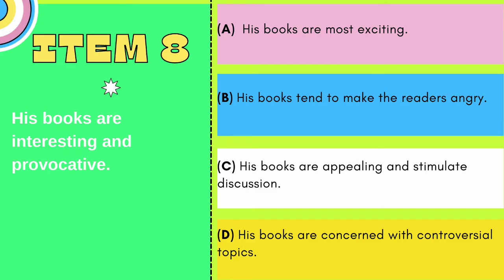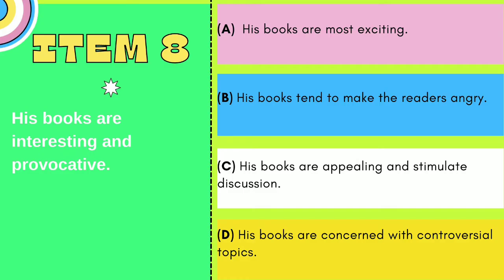This is a simple sentence with a compound direct object. So we are looking for three things. 1. His books. 2. Interesting. 3. Provocative. For those of you who don't know, the term provocative is an adjective which means causing anger or another strong reaction. Remember, we are looking for three things: his books, interesting, and provocative.